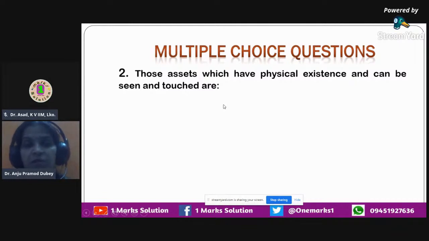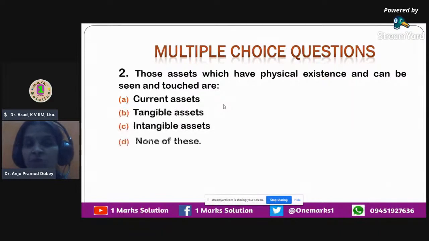Okay, this question, the question number two. I'll try to go back later on to question number one. Question number two is a multiple choice question. Here you will be given four options, and out of those four options, you have to select one. Those assets which have physical existence and can be seen and touched are called either current assets, tangible assets, intangible assets, or none of these.